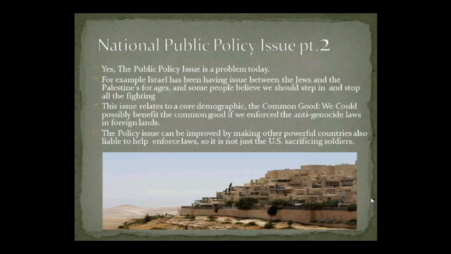This issue relates to a core democratic value, the common good. We could possibly benefit the common good if we enforce the anti-genocide laws in foreign lands, such as Israel, because the Palestinians are focusing on annihilating the Jews, and the Jews want to annihilate the Palestinians. Well, they want them out of their home country. And then the policy issue can be improved by making other powerful countries also liable to help enforce the laws. So it's not just the U.S. sacrificing soldiers.